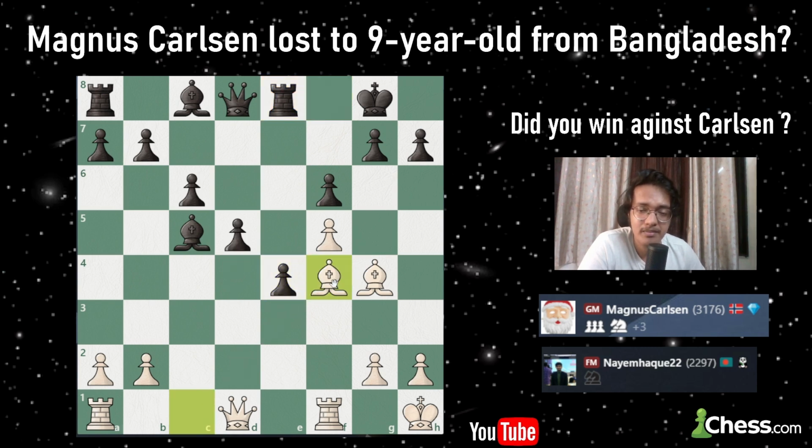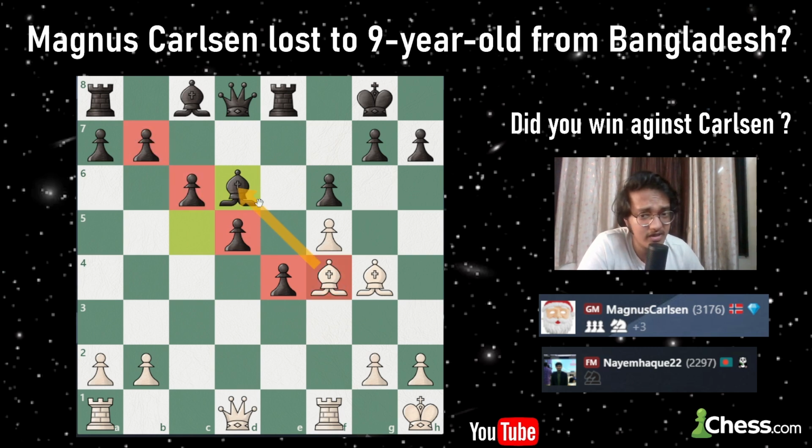After this, Ryan tries to develop his bishop over here, but Magnus, as you know, is a five-time world champion, and he knows the concept of strong bishop and weak bishop. So now he's saying that if my pawn structure is on the light squares, I will have to trade off his dark square bishop, so that it cannot infiltrate.